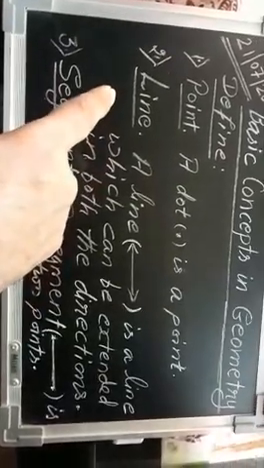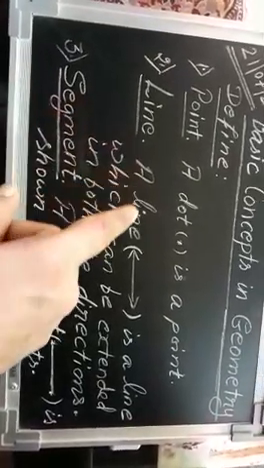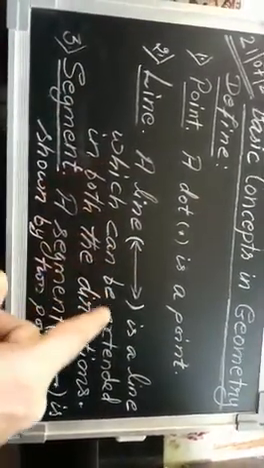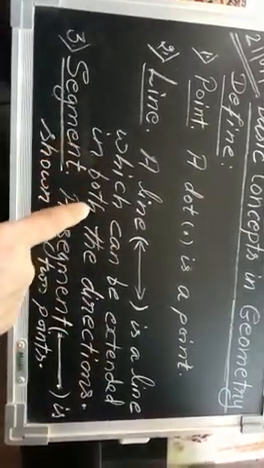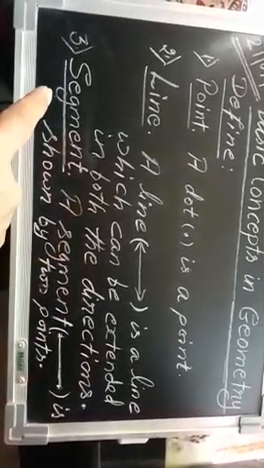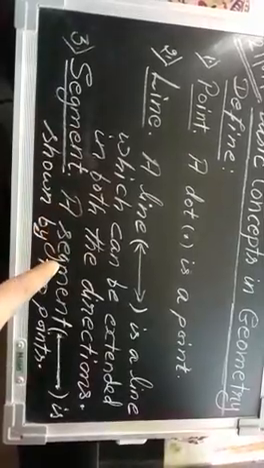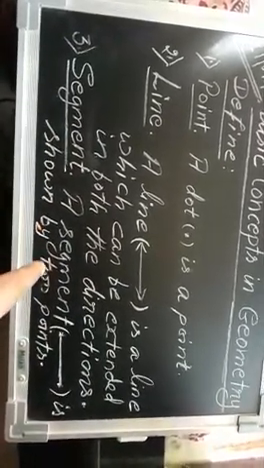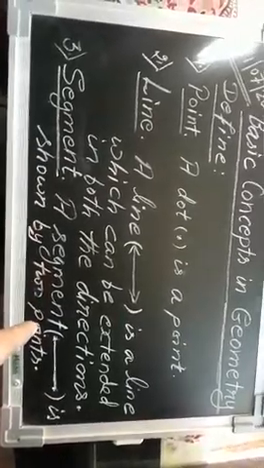So line. A line is a line which can be extended in both the directions, okay? Now here what is a segment? A segment is shown by 2 points. Is it clear?